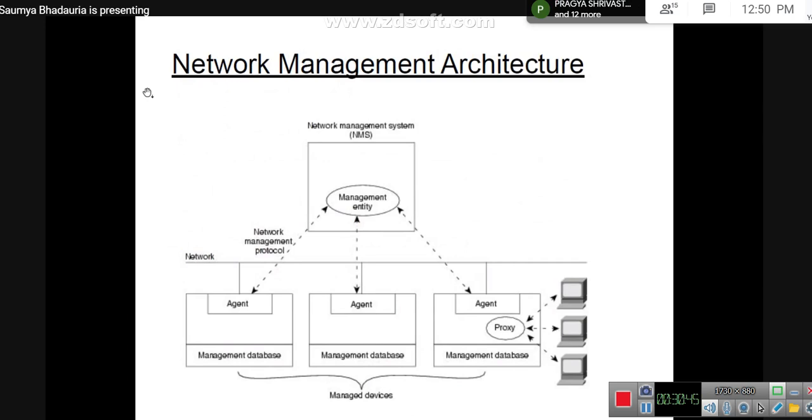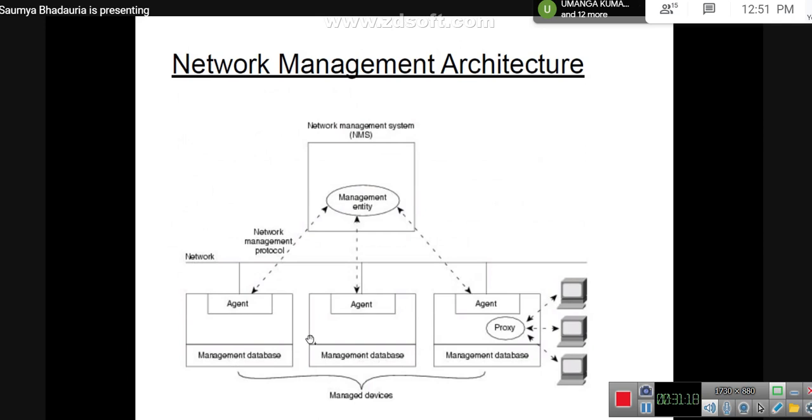This is a network management architecture. For this case, consider the scenario. I'll tell you what these individual components are. So this is an agent. What are these agents? These are the software modules that compile the information about the managed devices in which they are present. I'll simplify it.